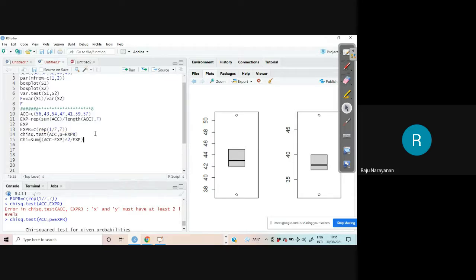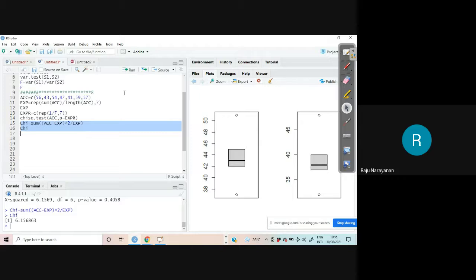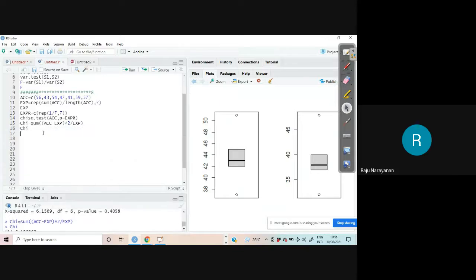Finished. That is sigma (O minus E) the whole square by E. And if you type CHI, you should get 6.1569 if I am not wrong. Yeah, 6.156863. Therefore, observed values and expected values you have to calculate.